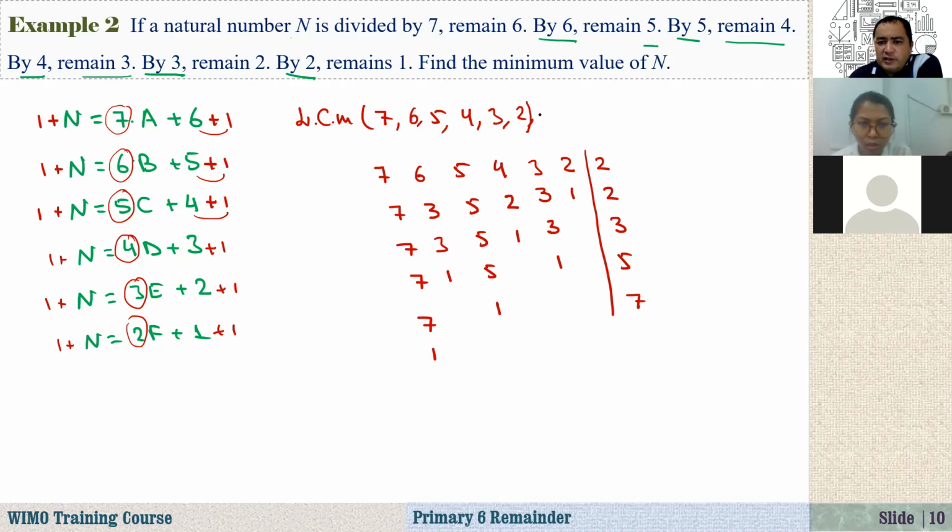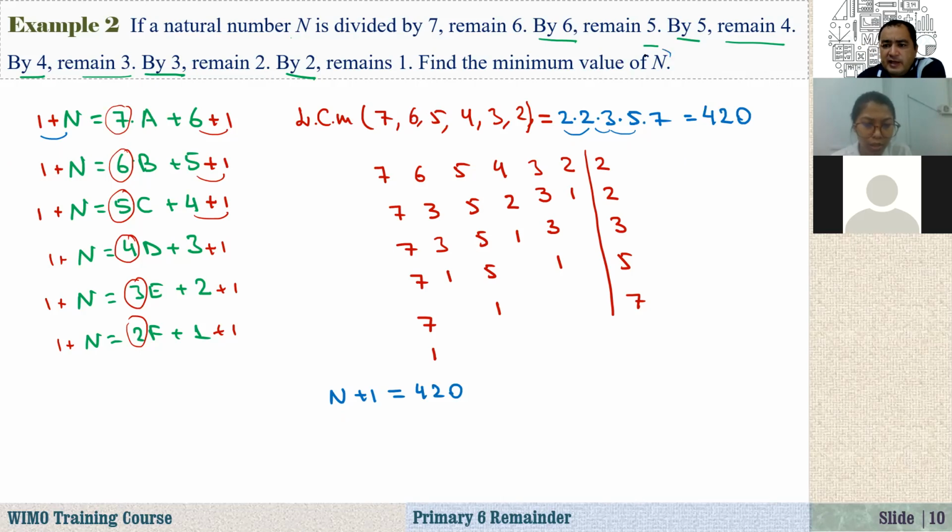So what is the least common multiple of these numbers? Just the product of the divisors. That is 2 times 2 times 3 times 5 times 7, which is equal to: 2 times 2 is 4, 4 times 3 is 12, 12 times 5 is 60, 60 times 7 is 420. So n plus 1 is equal to 420.